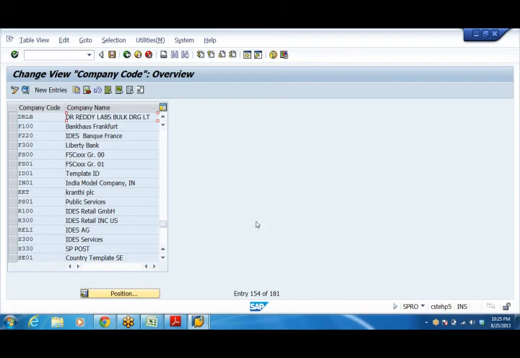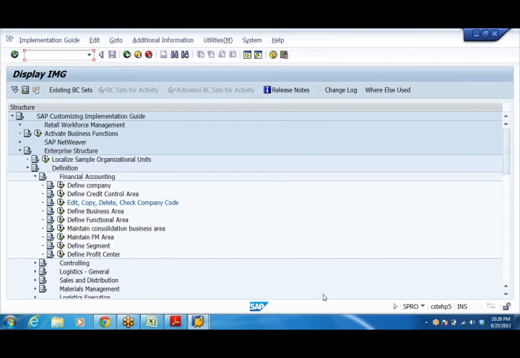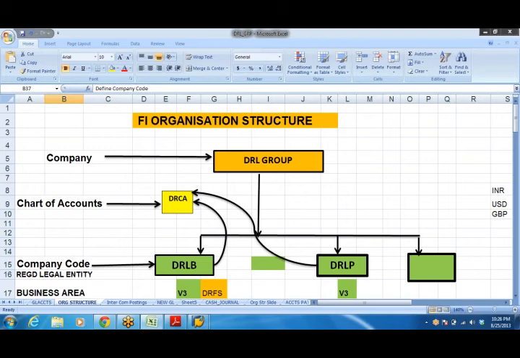Then coming to step number 3. Step number 3 is assign company code to company. What does it mean? How do I create a subsidiary from this? No, it is not a subsidiary. For the time being, we are creating only the group company. Subsidiary companies we have to define; there is another method, which is too early for us to understand now. We have created a company code, that is a subsidiary company of the group that we have created. We are going to link them up now. I'll show you now.